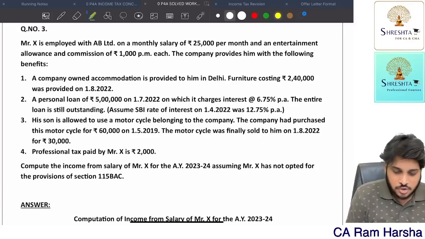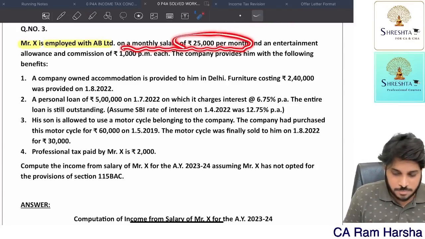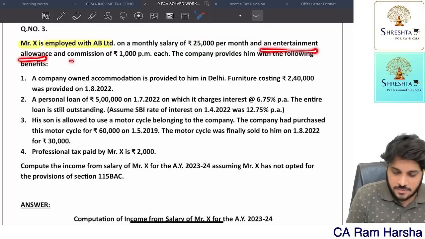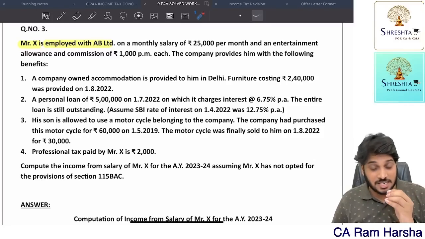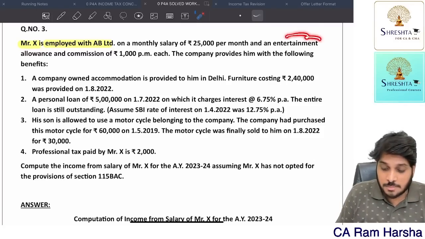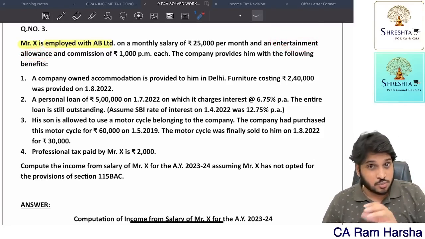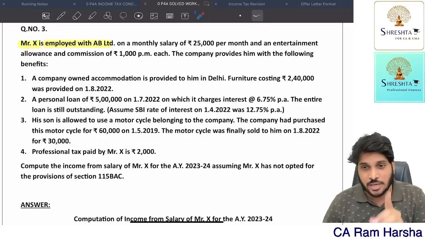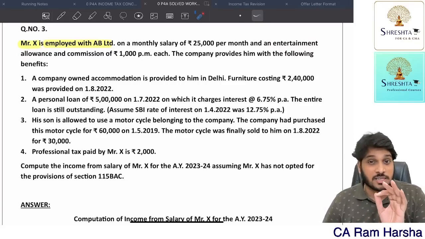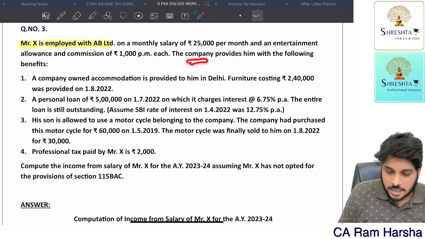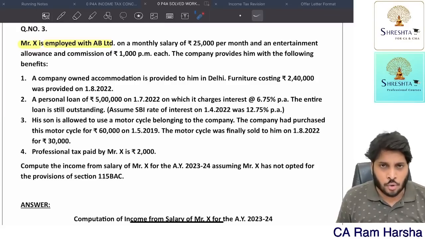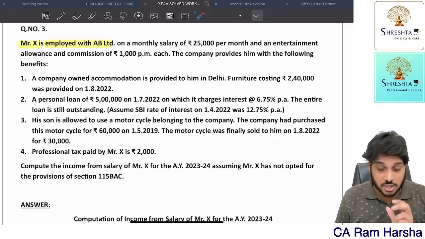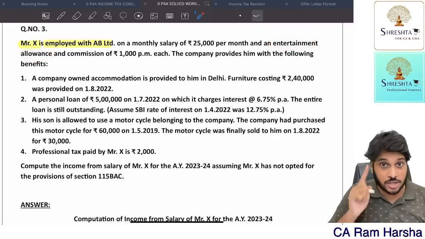Okay. So Mr. X is employed with AB Limited on a monthly salary of 25,000 per month. And he is getting entertainment allowance and commission of 1,000 rupees per month each. You should immediately remember the moment you see entertainment allowance, it is fully taxable. However, for a government employee, deduction is allowed under section 16. Fine. The company provides him the following benefits. Whether he is a government employee or not, we don't know. If the data gives government employee, you should remember the entertainment allowance deduction.